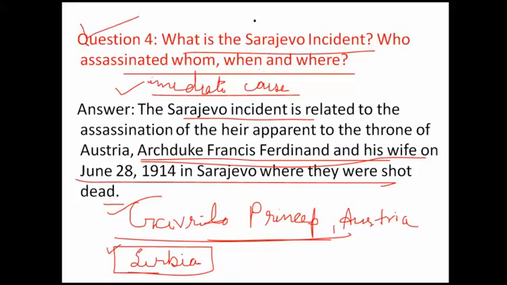Then you have to write the year, which is very important to remember. 1914 is the year. The place is Sarajevo, where the murder was done by Gavrilo Princip. Please write a very short and very accurate answer. Let's move to the next question.